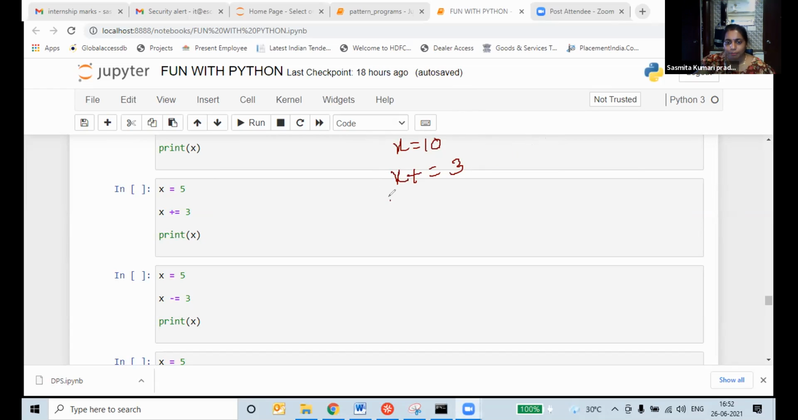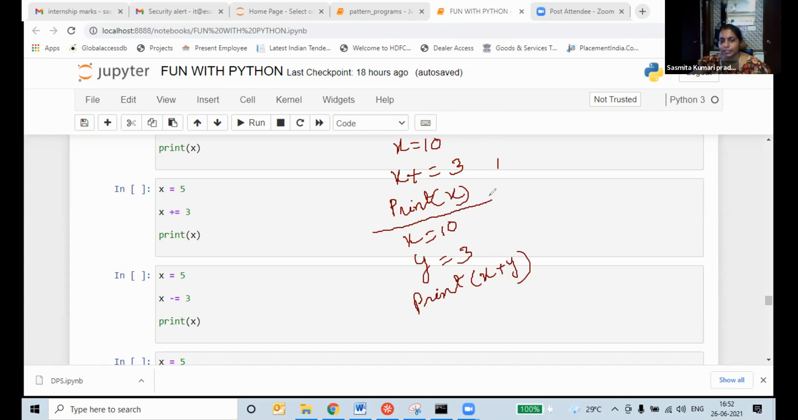What will you give? Print x. And for the second one, what will you write here? Next line, x is equal to 10, y is equal to 3. Print x plus y. This is one part, this is another part. But the output we are getting here is how much? 13. Here also we'll get 13. Yes, understood, students? Write down in your notebook.